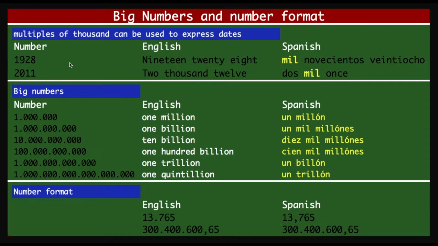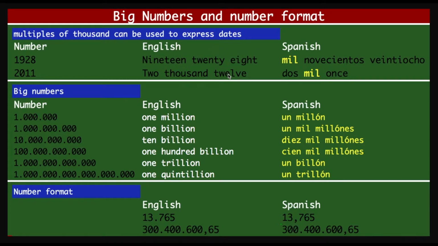Alright, let's take another example. 2011. This can also be a year, a date. So let us see how it can be said in Spanish. Dos means two, mil is 1,000, and once, 2011, right? So that was about multiples of 1,000, folks.